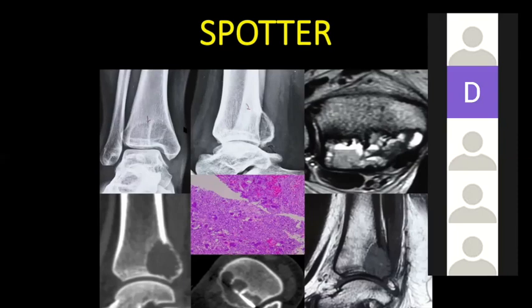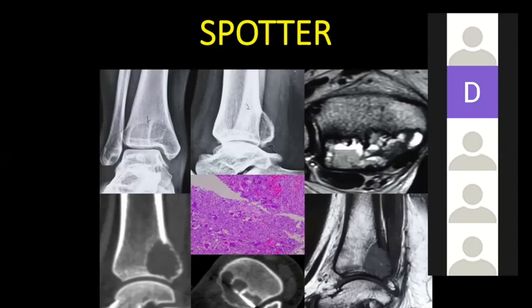Go from out to in or in to out. Can you see any periosteal reaction? Yes, sir, a small amount of periosteal reaction is seen. Cortical thinning is there, right? Yes. And then go inside. Can you see septations? I can see some septations. Yes, very good.